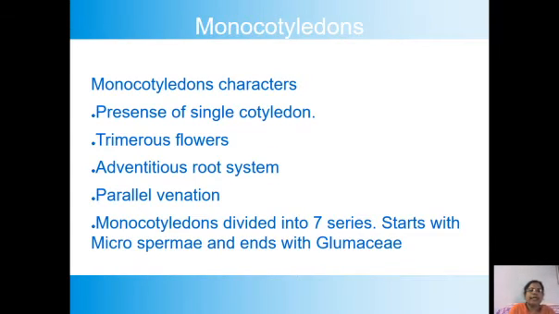The next characteristics of the monocotyledons are the presence of an adventitious root system, and the next one is the appearance of parallel venation.